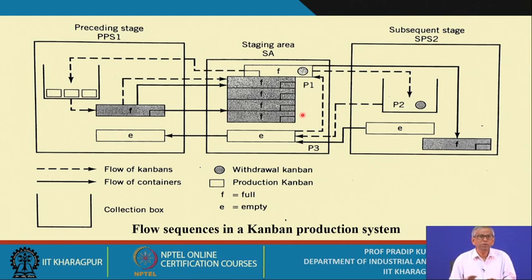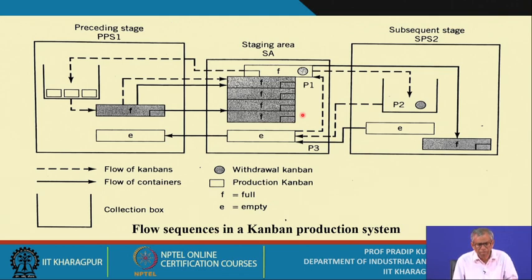So this is one cycle over. This is the working of a Kanban system. As it appears, it is very, very simple and repetitive, and that's why it is well adopted at the shop floor.